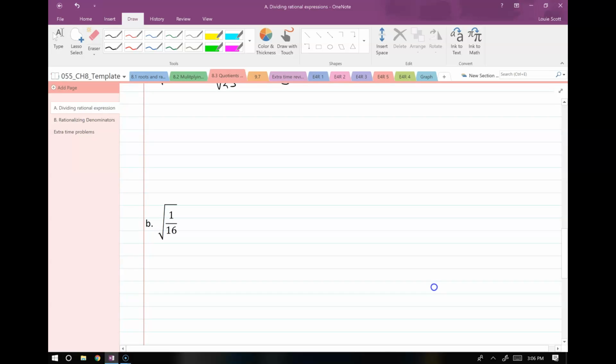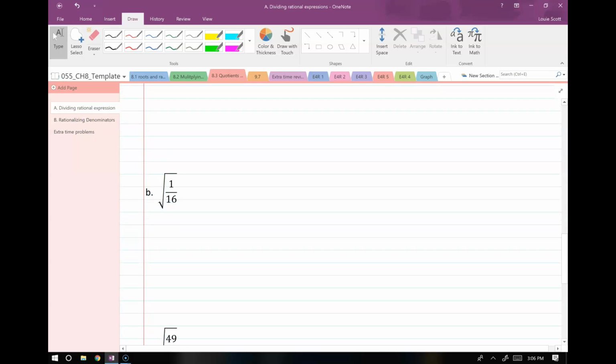Okay, here's another example like that. Once again, I know 16 is a perfect square, so it's going to help me to split this radical up. So I have root 1 over root 16. Don't overthink the square root of 1. It's just 1. 1 times 1 equals 1, so the square root of 1 is 1. Square root of 16 is 4. And that's it. We're done with that one.